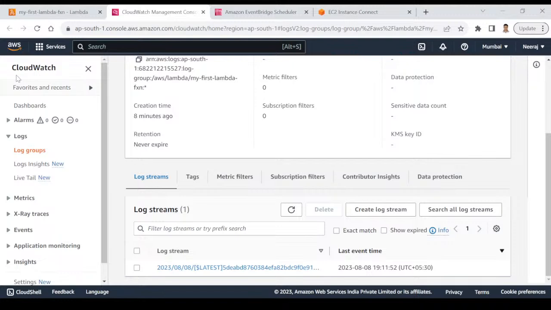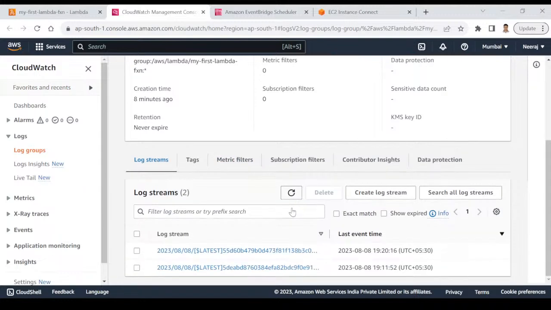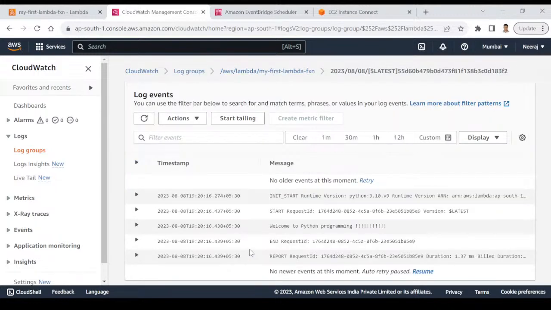So I will click on the refresh button again, and you can see now the 7:20, 19:20 log is also available because it has executed the code. You can click on this link and it will display the entire log. You can see here, Welcome to Python programming.